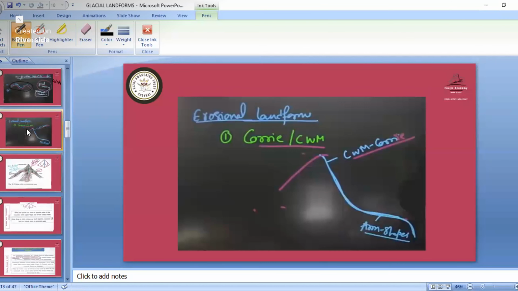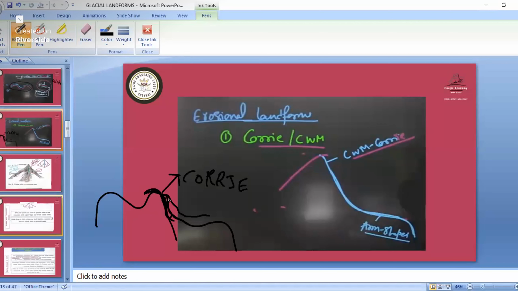Okay. First we will see the cirque. This is an erosional landform. Now this is a glacier part. When it melts, it takes down the scratches and all those parts. Then its formation takes the shape of a chair type. That is known as the corrie, or you can say cwm. This type of landform is also known as the arm-shaped landform. So remember these names: arm-shaped landforms, corrie, or cwm.